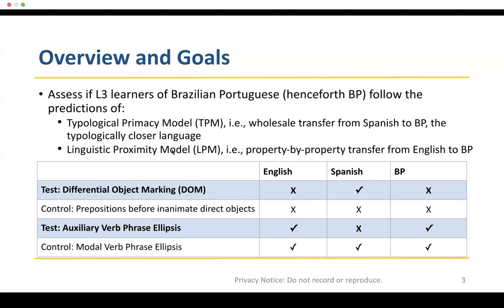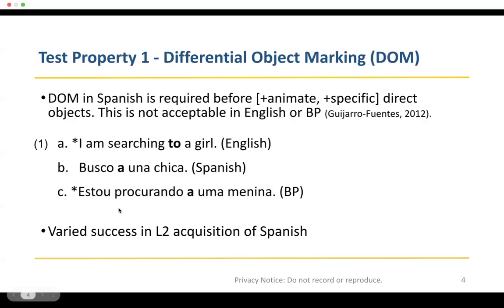To compare the two hypotheses, we will be examining two test conditions in blue: differential object marking, as well as auxiliary VP ellipsis. We will also be examining two control conditions in white: prepositions before inanimate direct objects, as well as modal VP ellipsis, and I will provide an overview of each condition in the following slides.